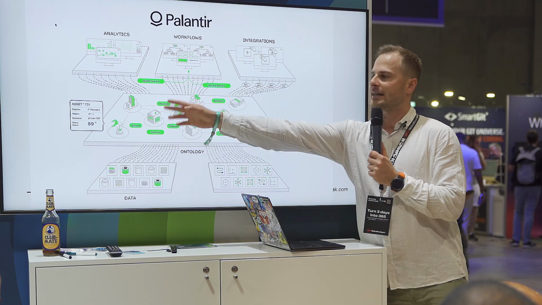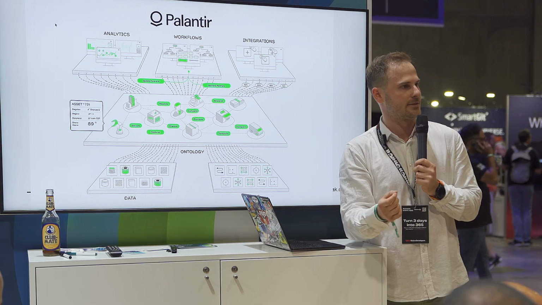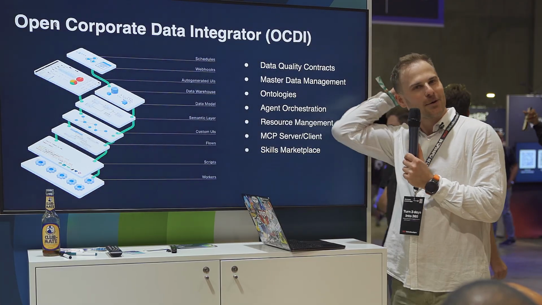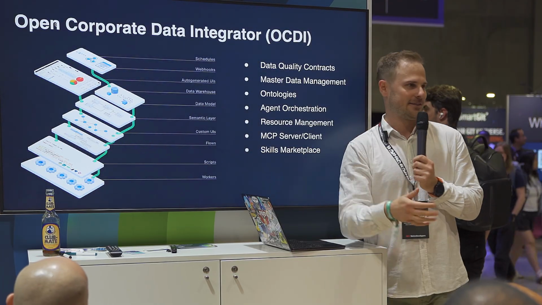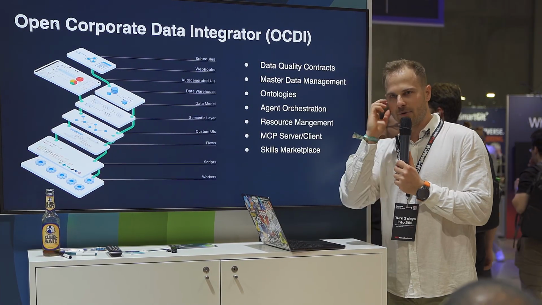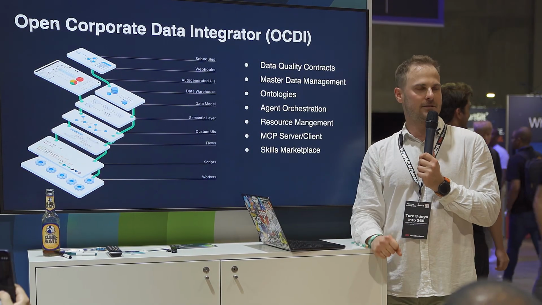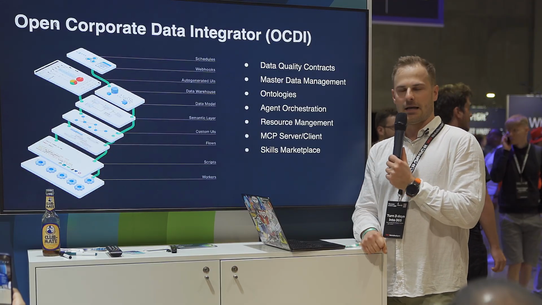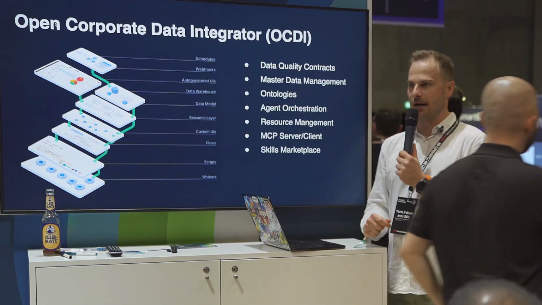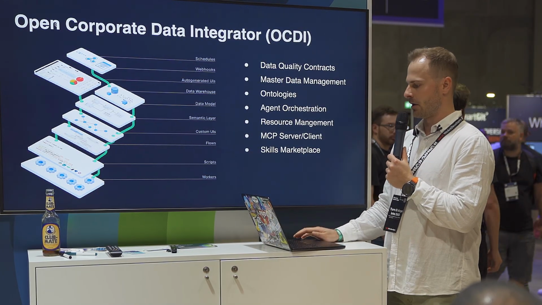So we don't collect the data, we only integrate it. The project right now is called Open Corporate Data Integrator because we integrate the data. And generally, we don't work on it publicly, mostly because we have only a few clients in the POC testing out the solution.